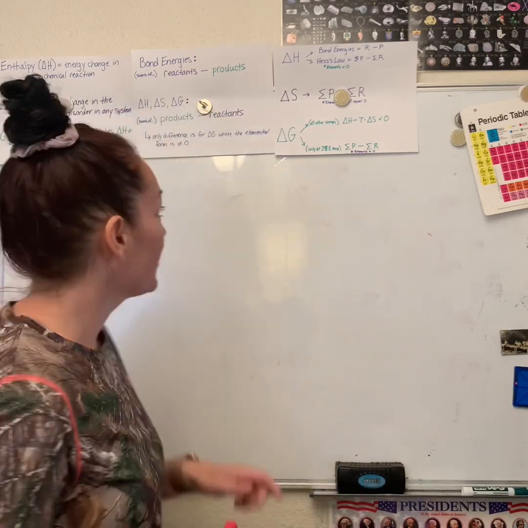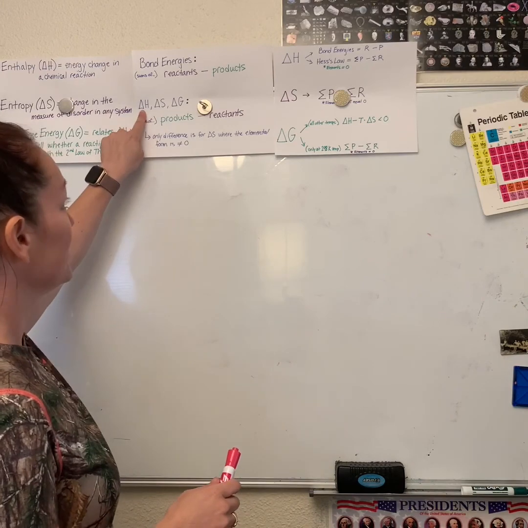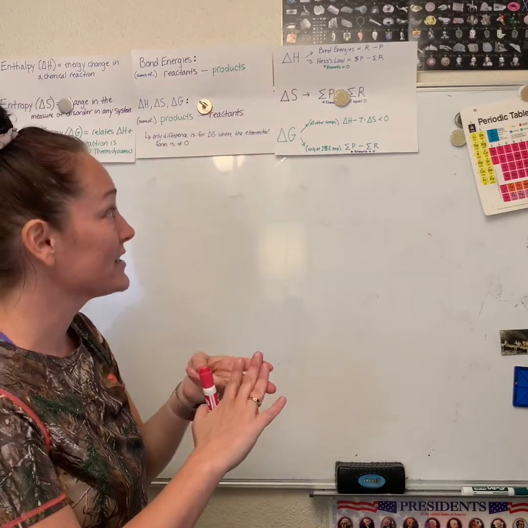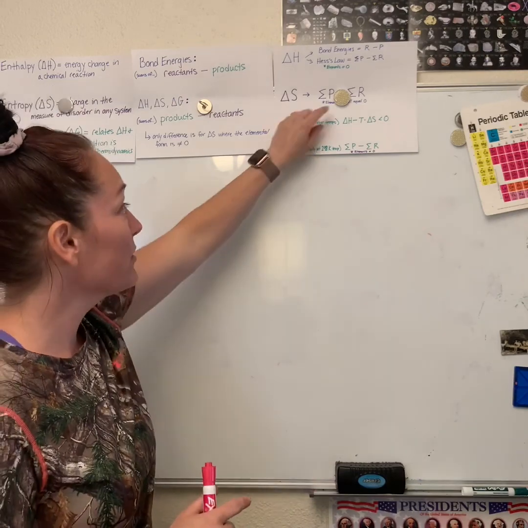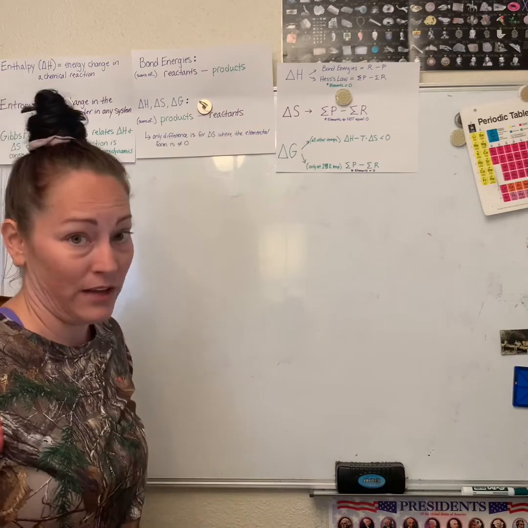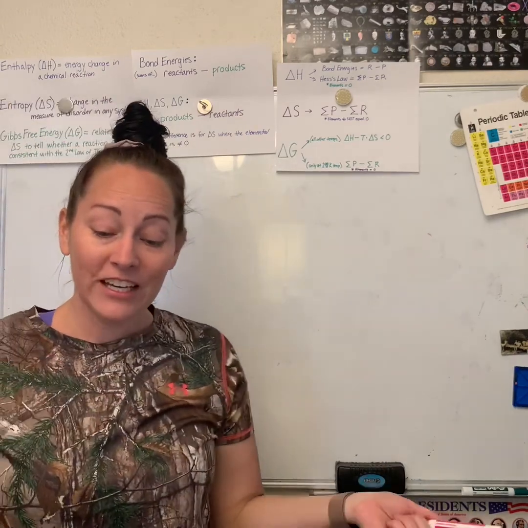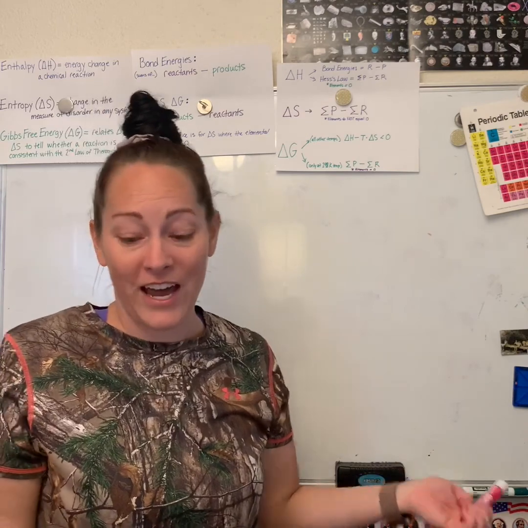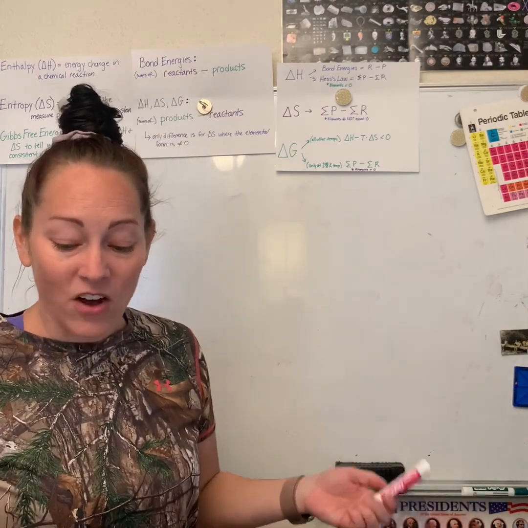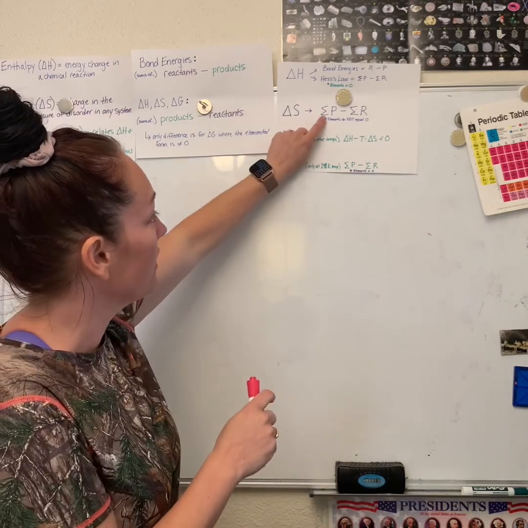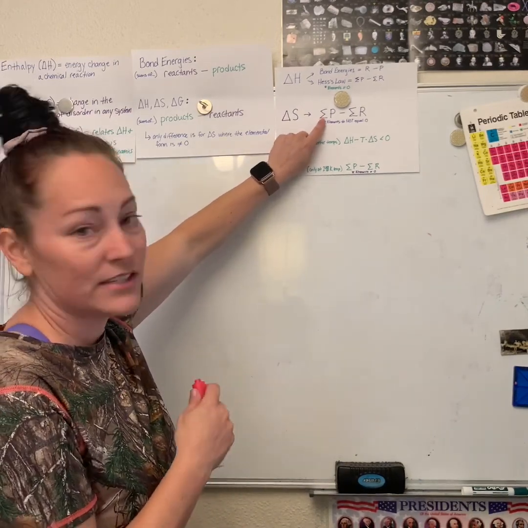So we've already talked about delta H, right here. We've talked about bond energies and Hess. That's the change in energy. Now we're talking about the change in entropy. Thankfully, for the change of entropy we can use Hess's law, okay? This symbol means summation.